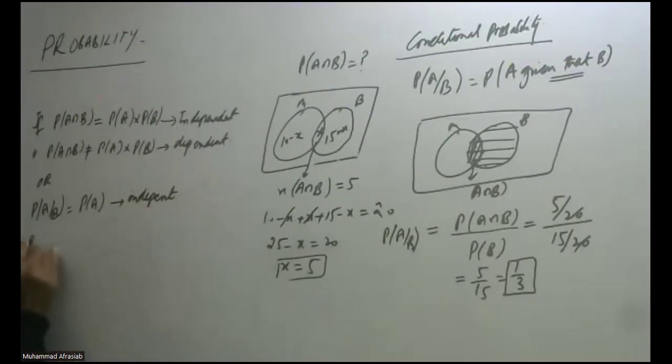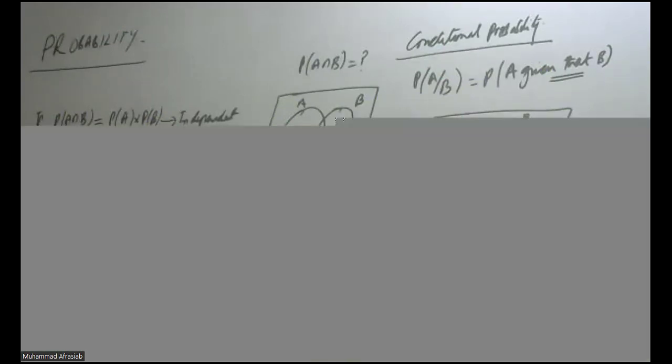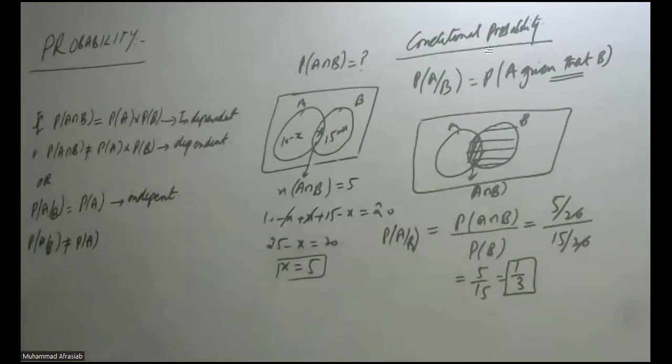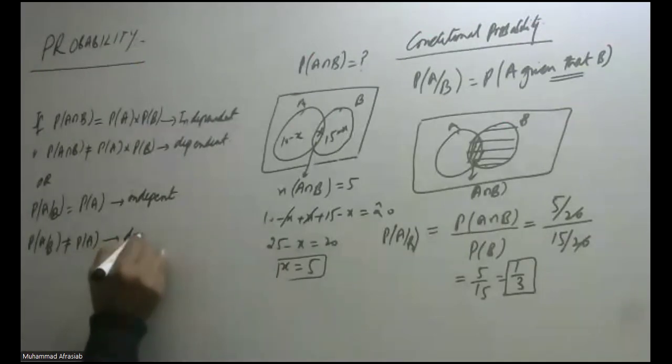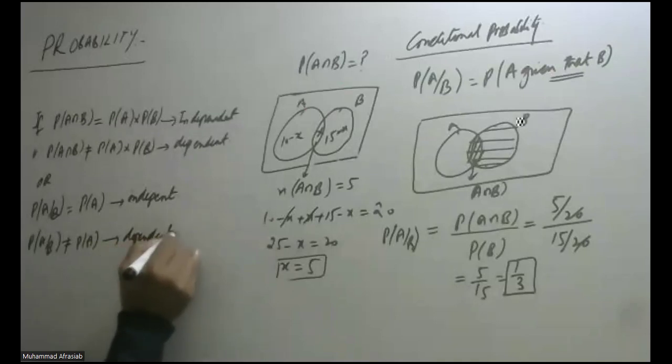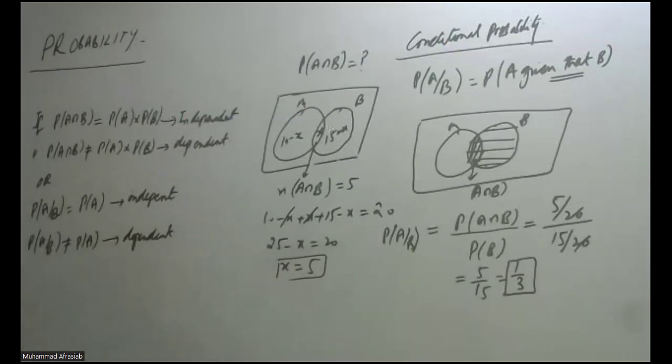And if probability of A given that B is not equal to probability of A, that means A's probability is affected by the probability of B. So they are called dependent events. So this is the independent and dependent property for two events when A and B occur simultaneously. And this is the solution of that problem, and we will now explain it further.